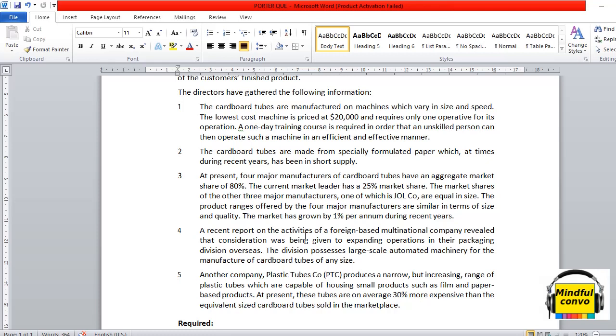So after analyzing all these points, we can say that the decision of the directors to introduce the strategy of manufacturing the tubes is not that good because it is not in favor of the organization.